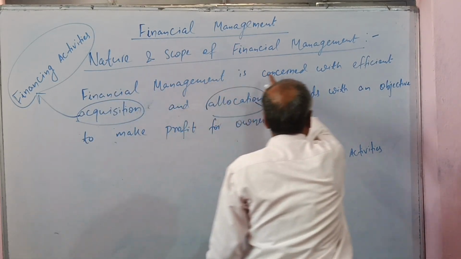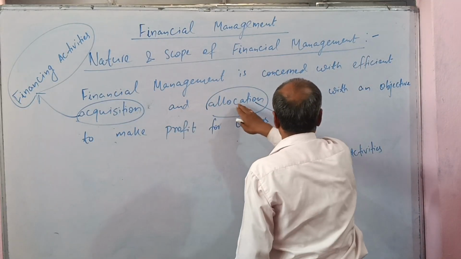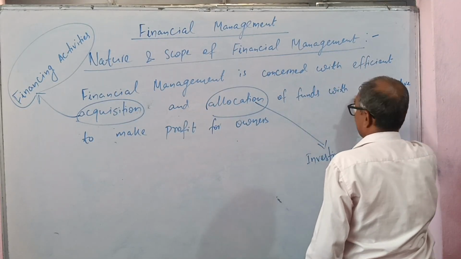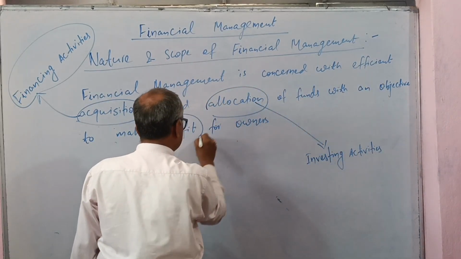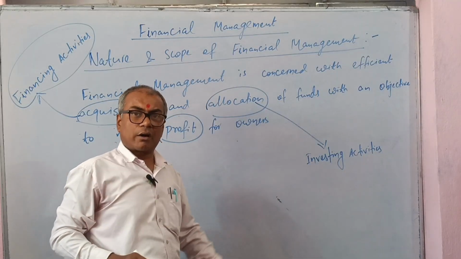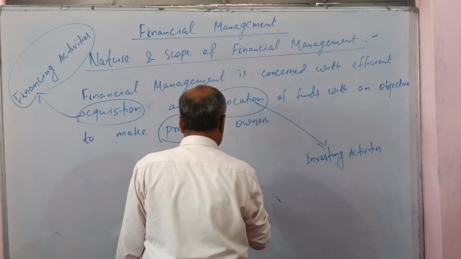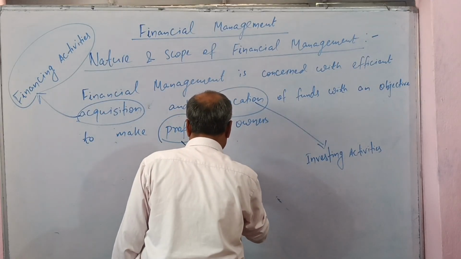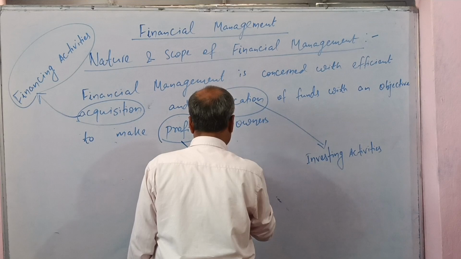Financial management is concerned with efficient acquisition and allocation of funds with an objective to make profit for owners. Profit implies the dividend decision, meaning distribution of dividend.